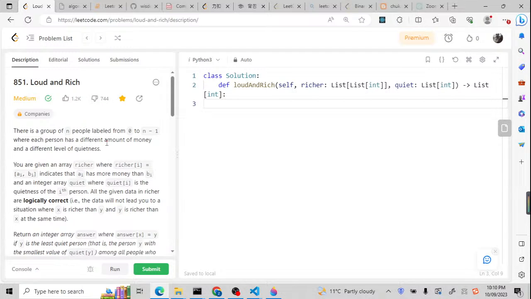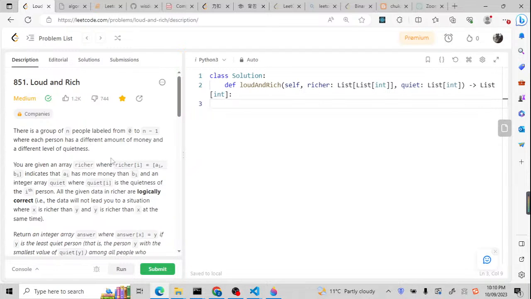Let me explain the problem a little bit, because some people don't like this problem because they don't understand it. Actually, it is a very good question to practice topological sort. If you use DFS, you can still solve it, but that is not so easy. If you use a topological sort, you can solve it easily if you understand the logic. Now let's understand the problem first.